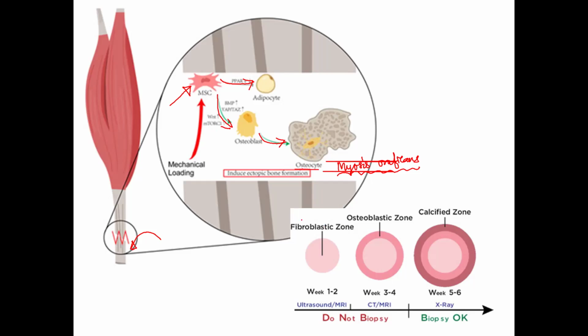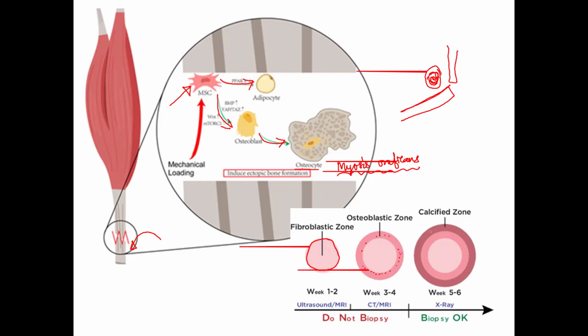So this is the zonal phenomenon. If you imagine the elbow joint, there is a hematoma here. There are mesenchymal cells. They start proliferating in the center and go on moving towards the periphery, so they form zones. Initially there is just fibrous tissue. Then over a period of time, there is osteoblast formation. It is surrounded by irregular or woven bone-like tissue here.